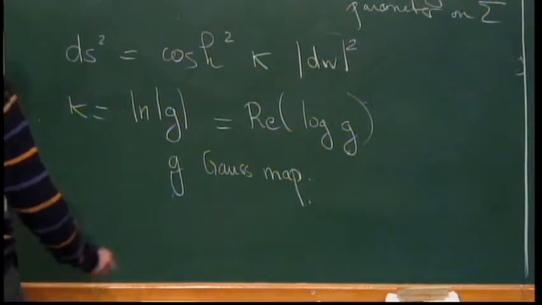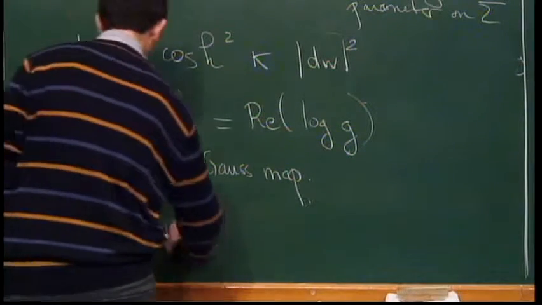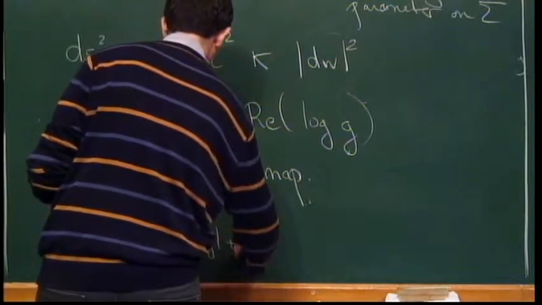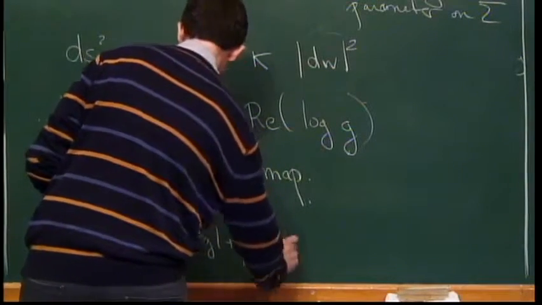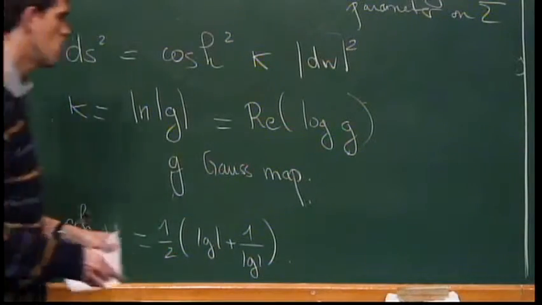And if you look at the expression of cosh kappa, then it is one half of the modulus of g plus 1 over the modulus of g. Okay? And so now we are going to compute the area and to apply a convexity inequality by taking the average of this function kappa on the level sets of the height function.